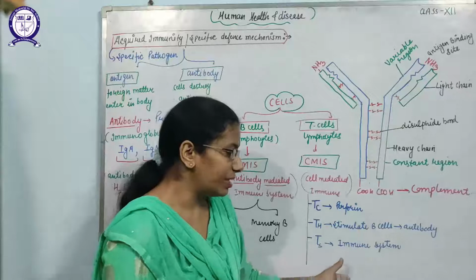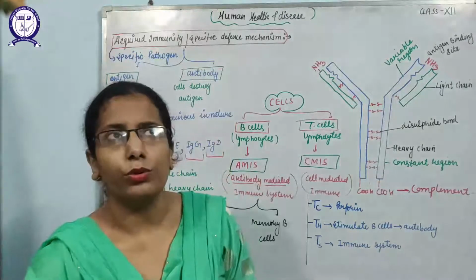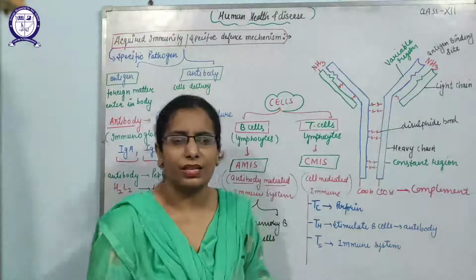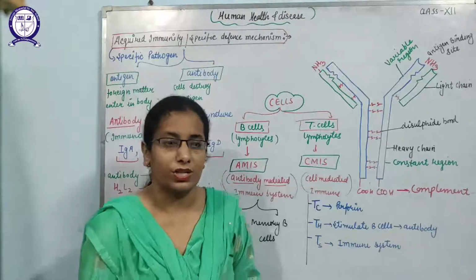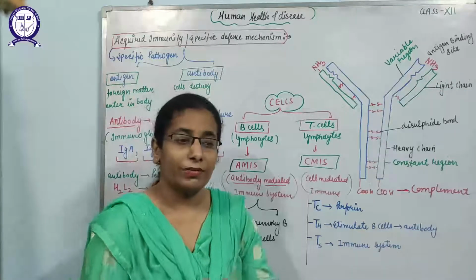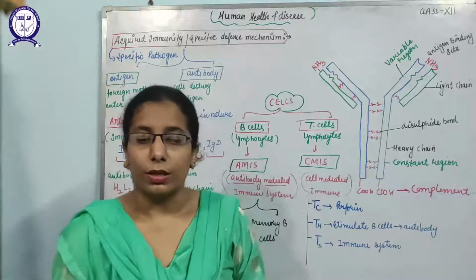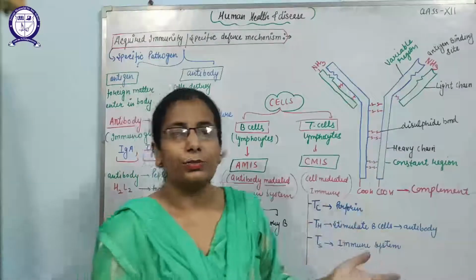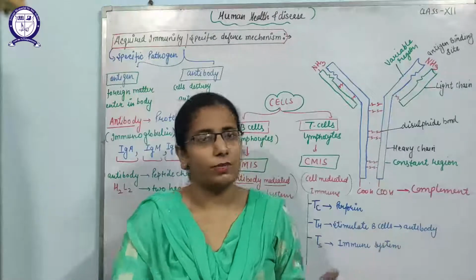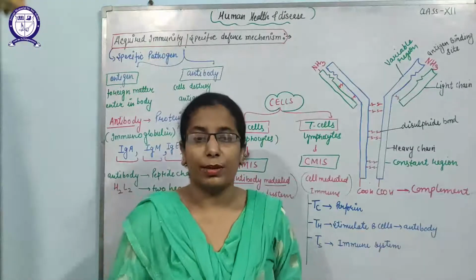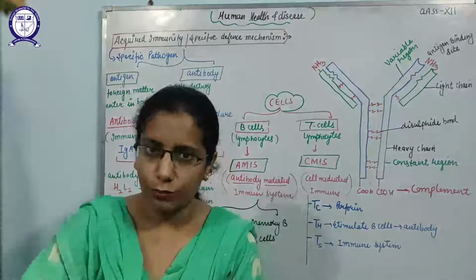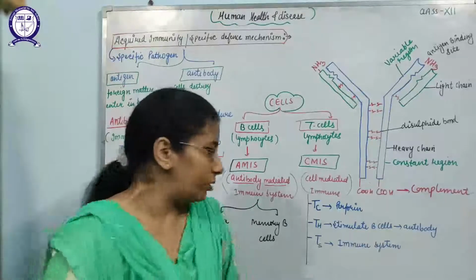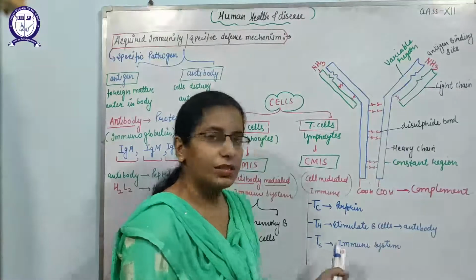Have you noticed that during transplantation, like kidney transplantation, cornea transplantation, bone marrow transplantation, the organ of one body is transferred into another body? At that time, the immunity of the person should be lowered, and that lowering of the immunity is done only by the suppressor T cells.